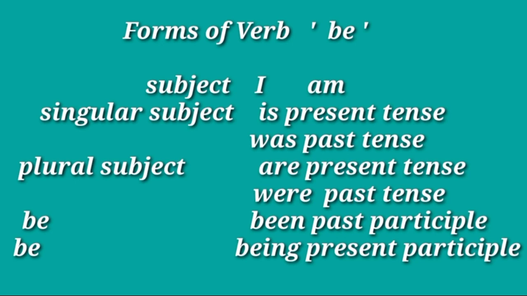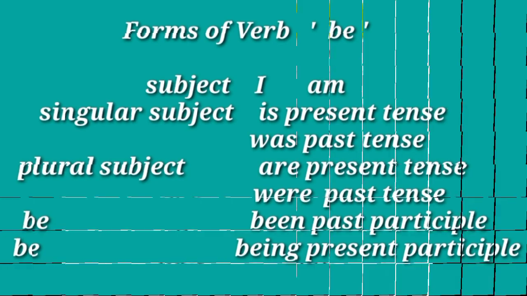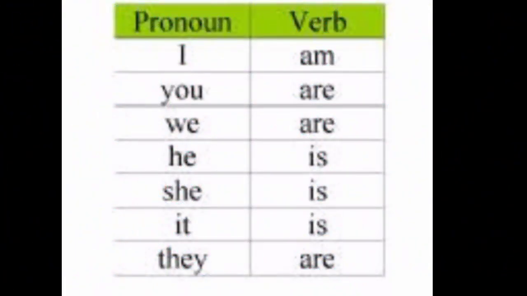Be is also used as 'been' in the past participle and as 'being' in the present participle form. So this is how the base form be is used as am, is, was, are, were, be, being.